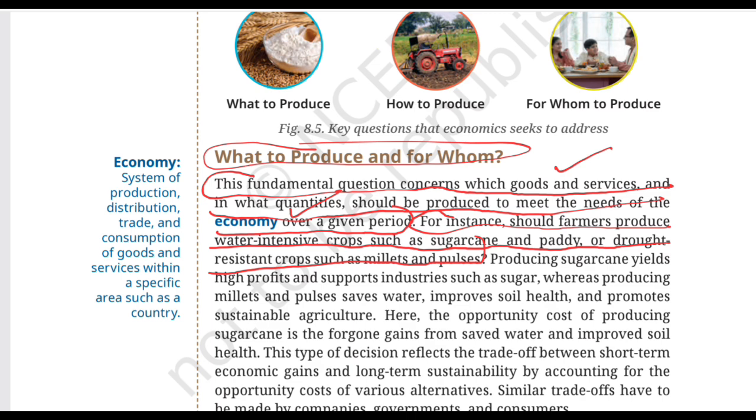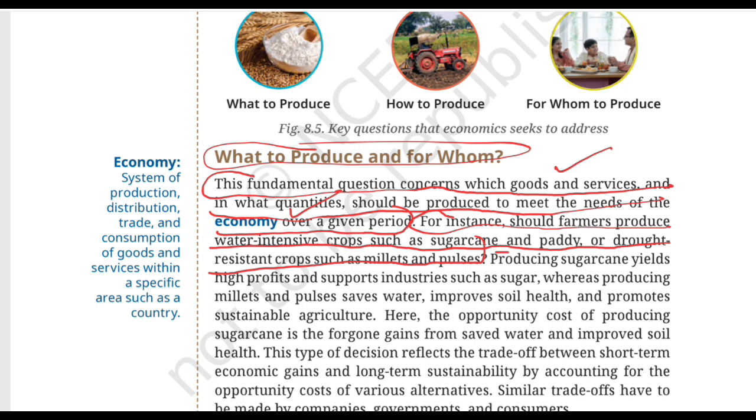Imagine a farmer has limited water. The farmer can either grow sugarcane or rice, which requires a lot of water, or he can choose to grow millets and pulses, which are drought resistant crops and require less amount of water. So the question isn't simply which crop is better. The real economic question here is, with the given available resource of water and condition, which crop should be produced? And now things become even more interesting because both choices can have benefits.